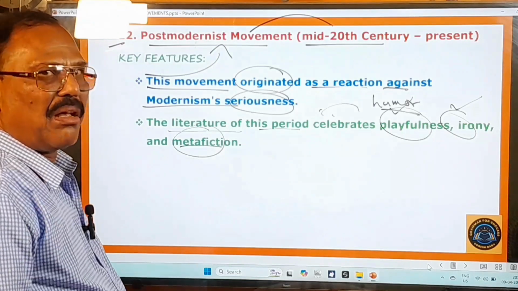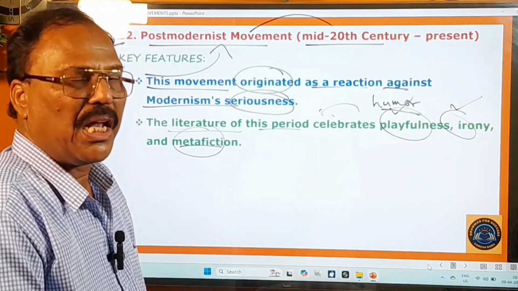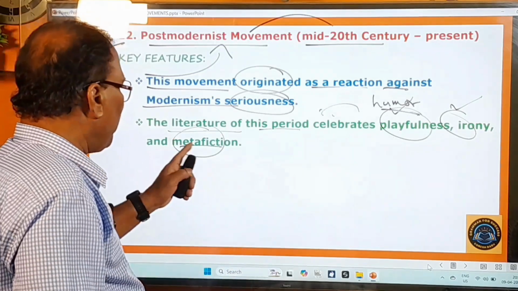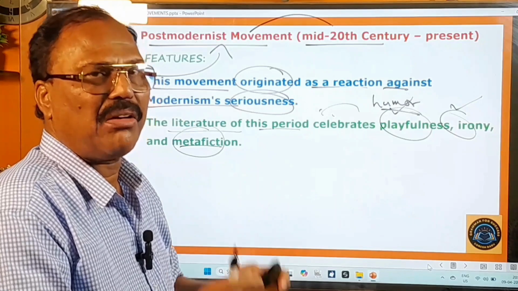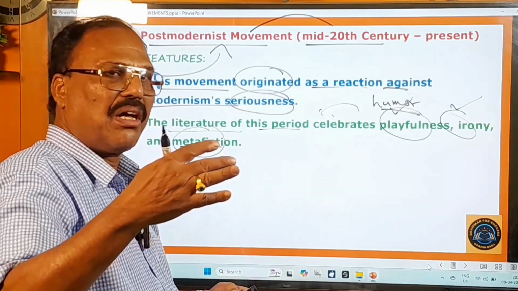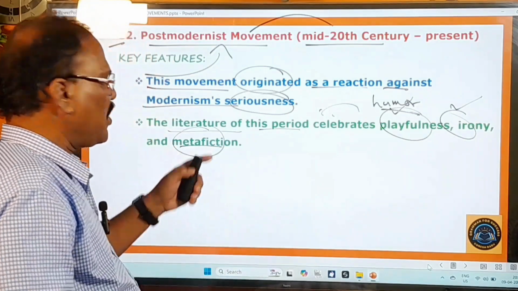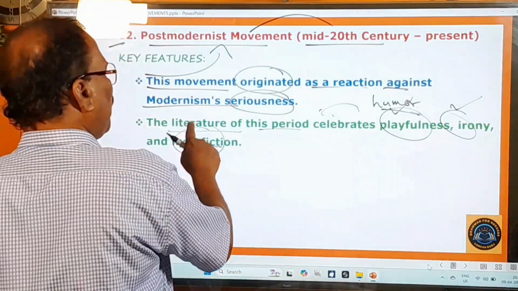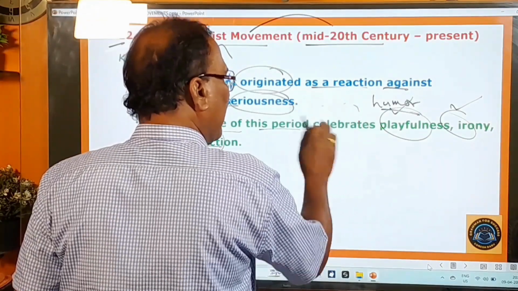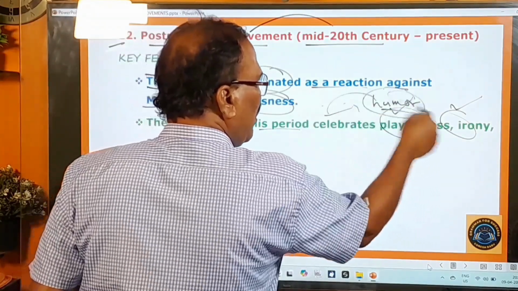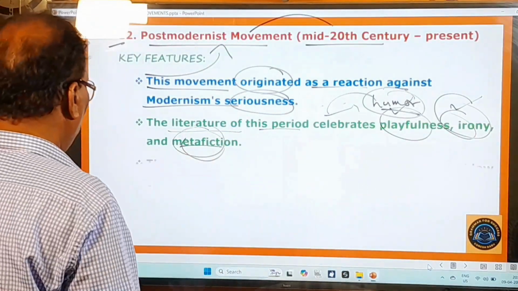Metafiction means fiction, you know very well. Fiction means a fictitious story is called a fiction. Kalpita Kathan fiction anta. So metafiction means fiction that follows the fictional conventions very strictly and scrupulously. Fictional conventions nu tucha tapakunda patinche fiction nu, that is called metafiction. So here the writers of this period or the poets of this period celebrated. Celebrated means encouraged, let us say, encouraged humor, and they encouraged irony. They also encouraged metafiction. Okay, and you go to the next important point.